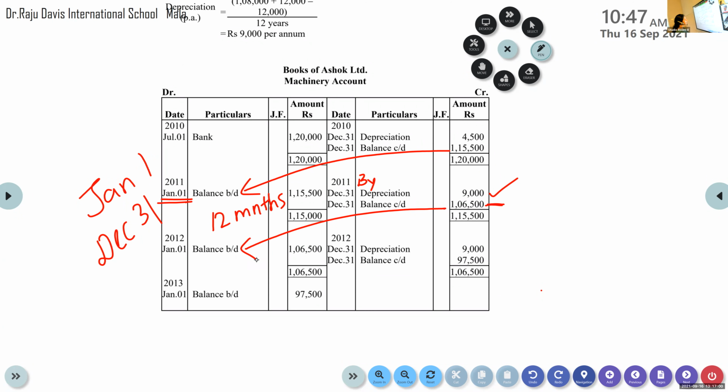You are asked to prepare this for 3 years. Again, it is 2012, January 1 to 2012, December 31st, a full 1 year.